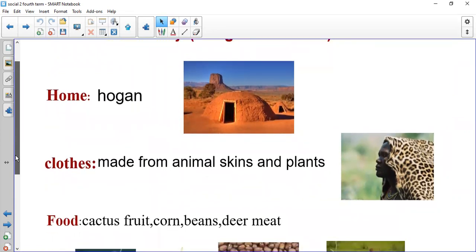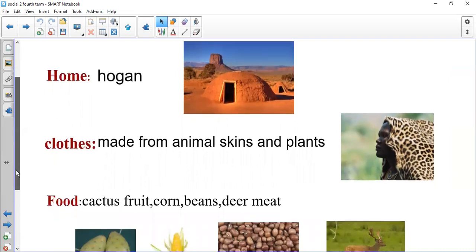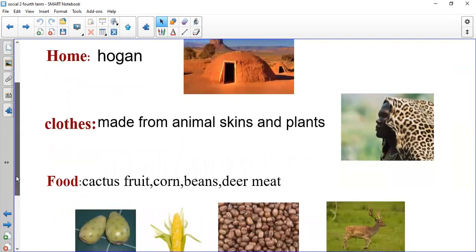What about the food that they ate? I want you only to memorize that they ate the cactus fruit. This is what I want you to remember about the Navajo. The Navajo ate cactus fruit because they lived in the desert, and we can find cactus fruit in the desert. So memorize that the Navajo ate cactus fruit.